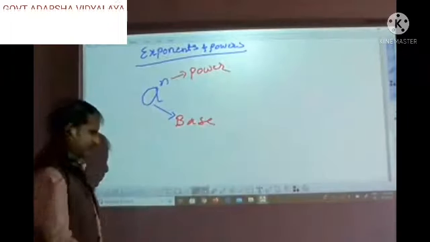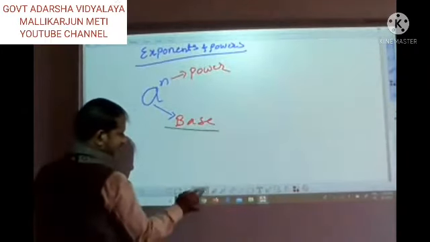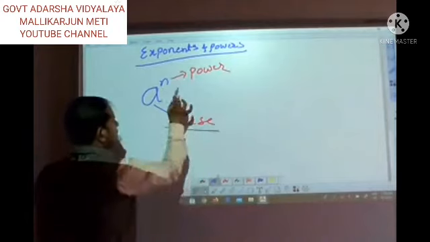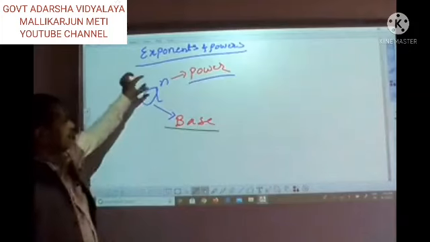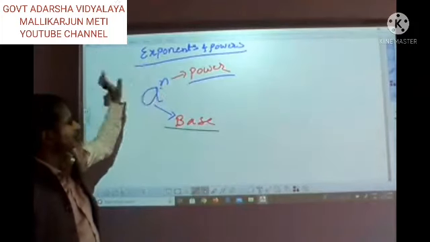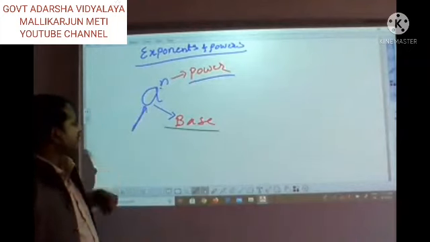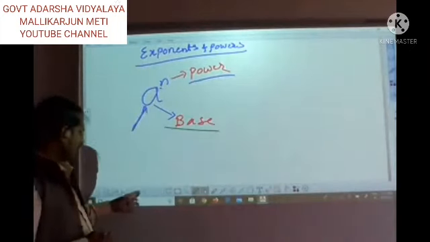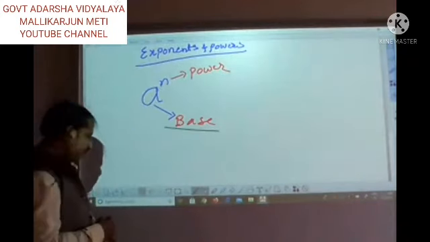Observe here. A is the base and n is the power. That means the upper part, this n, is called the power, and this a is called the base. You have to remember this.